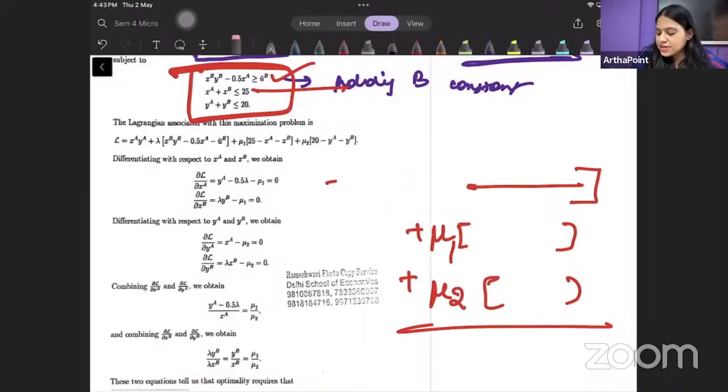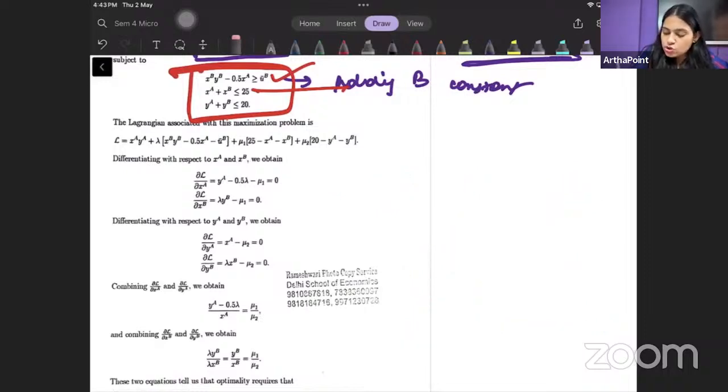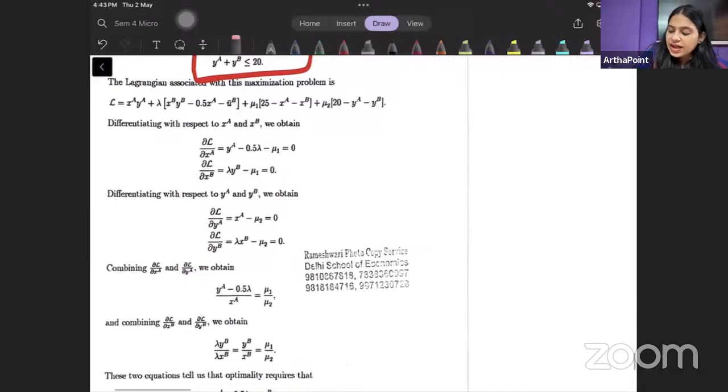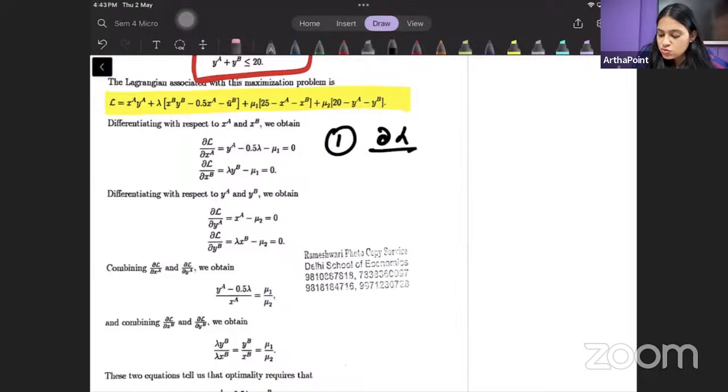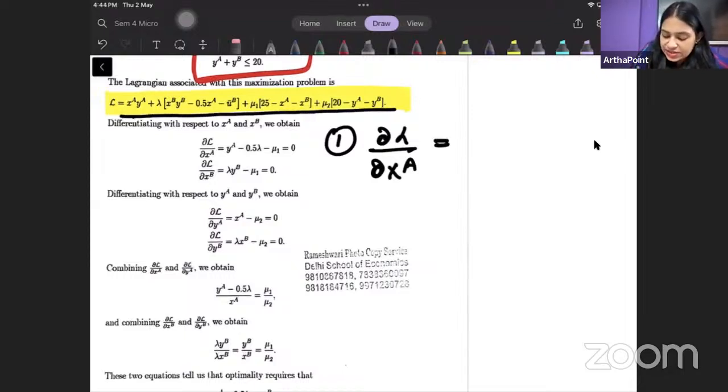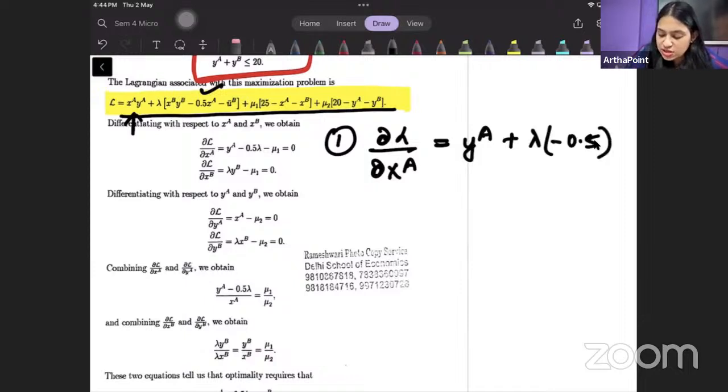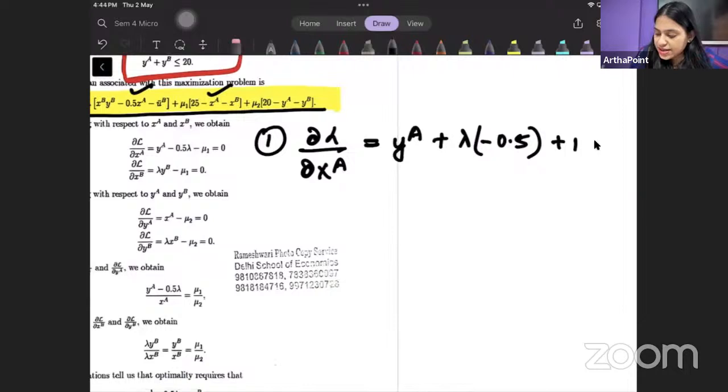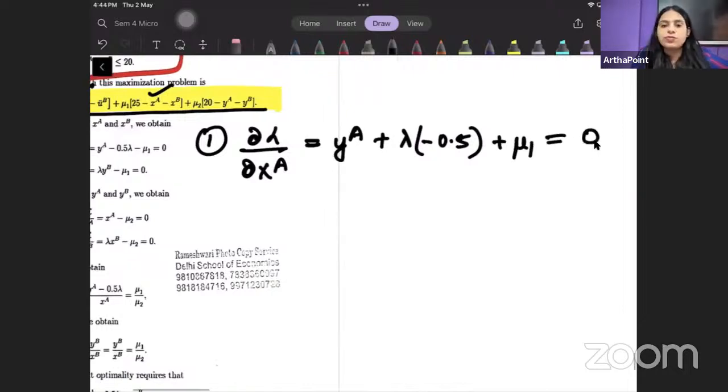तो बेटा how will I maximize this Lagrangian function? What will I do? So just focus here. I am going to differentiate this Lagrangian function with respect to XA. मैंने इसको differentiate किया with respect to XA. तो जब हमने XA के comparison में इसको differentiate किया, I will get यहाँ से differentiation आ जाएगा YA बेटा. There is यहाँ से differentiation आ जाएगा -0.5 बचे. From here I will get the differentiation as plus mu1 and equal to 0.